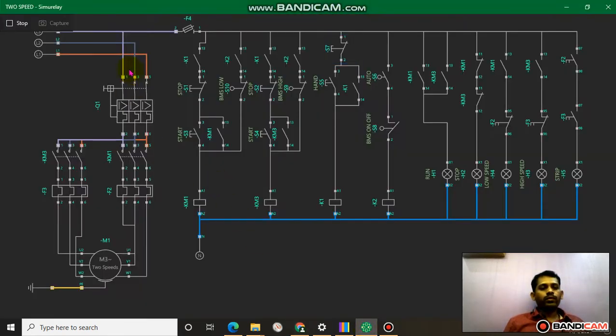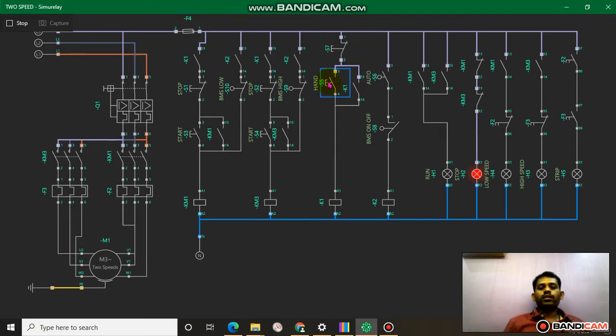This is the software. You can simulate this control wiring and power wiring. This is the circuit breaker, contactor, overload relay. This is the two winding motor. This is all the control wiring. Now start simulation. Close the control fuse. Now the motor is stopped. This is the selector switch.